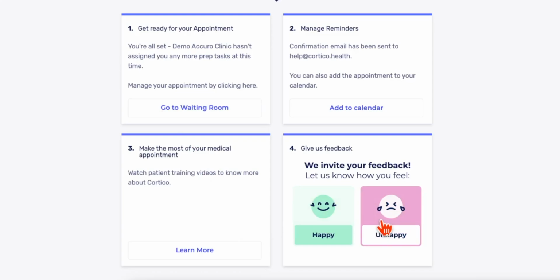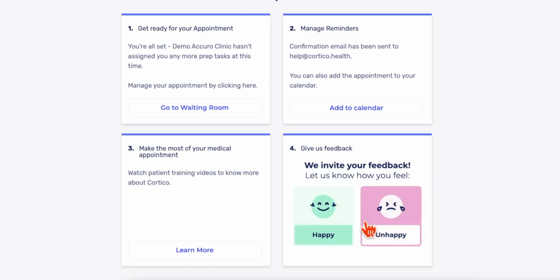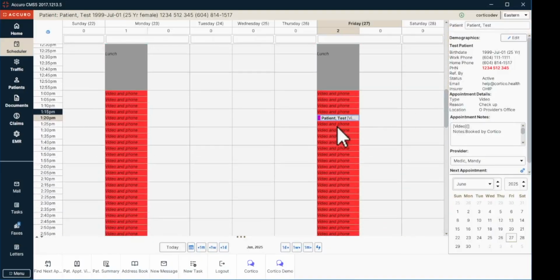The patient will now get an email confirmation of their appointment, and automated email and SMS reminders will be sent as the appointment date gets closer. Now let's go to Accuro EMR so we can see how the appointment is coming in. So we can see in the afternoon that we have the appointment that we just booked.